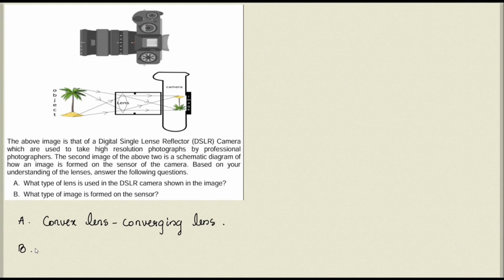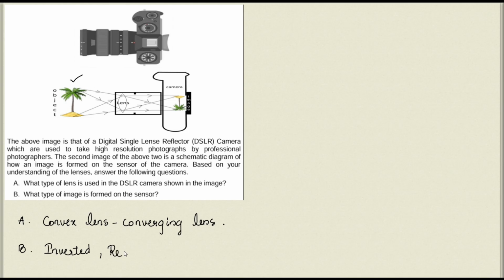Now B part of the question, what type of image is formed on the sensor? Now we know that the lens is making an image of an object at infinity, and the image is formed on the other side of the lens, opposite side of the object. From the figure itself, it is clear that it is creating an image which is inverted as well as real, isn't it?